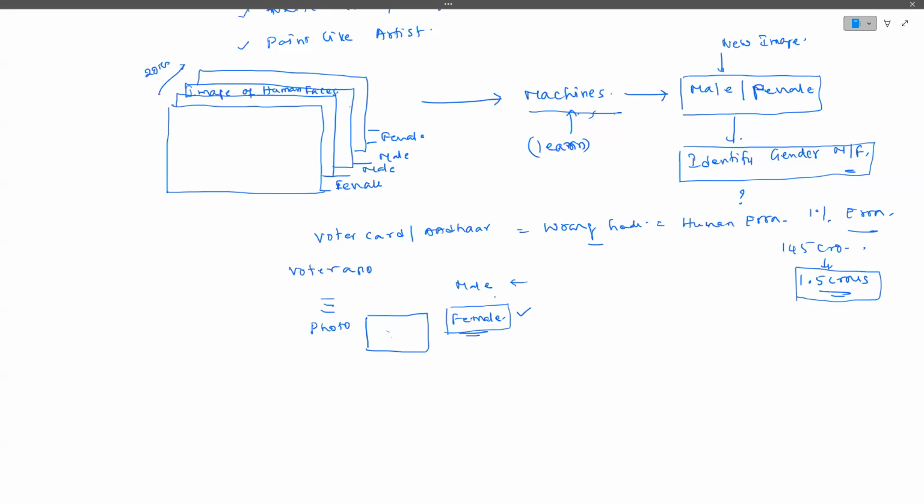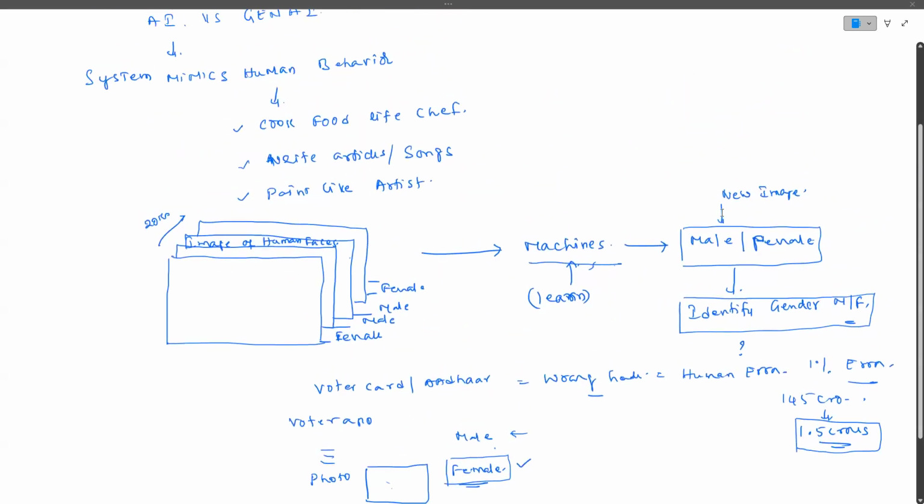So these are what we generally call AI models. AI models are models that are trained from data so that they can differentiate between male and female. These are what we call discriminative models, guys, right? That means these models are trained to differentiate. Discriminate means differentiate between male and female. Normally, all of you know that by looking at the face, everyone can easily identify whether it is a male or a female.